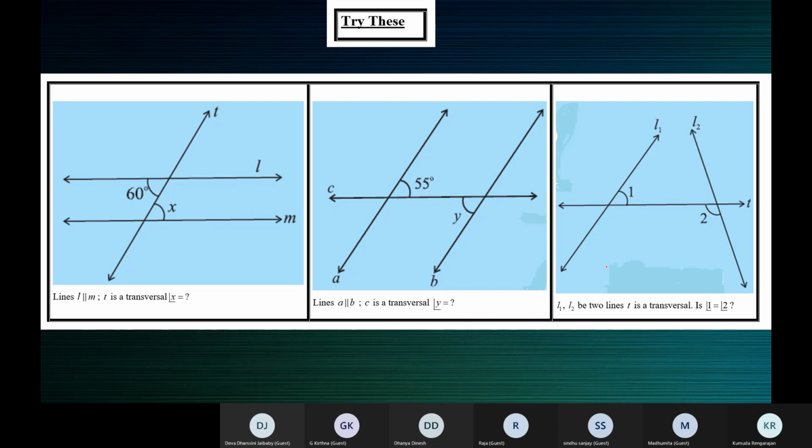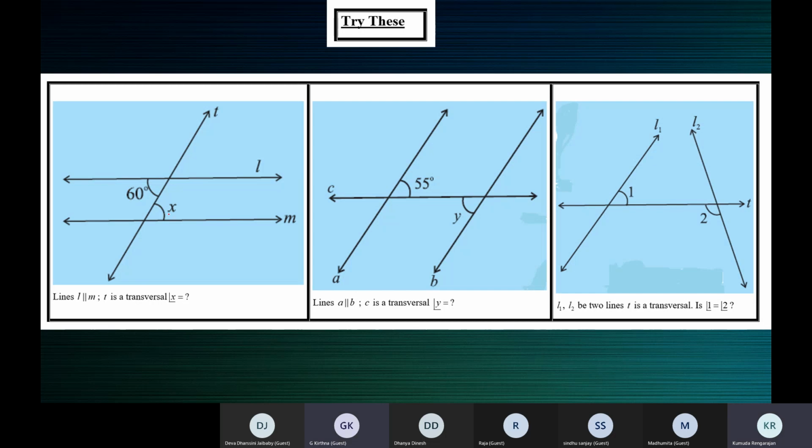Kirtana, what's the value of X in the first figure? It's given that L is parallel to M. T is the transversal.